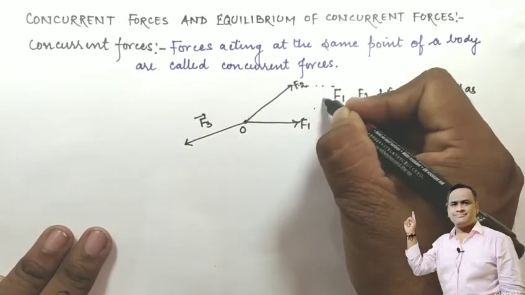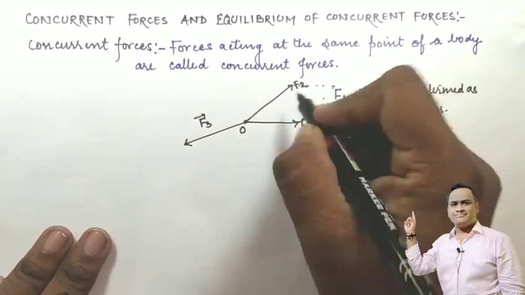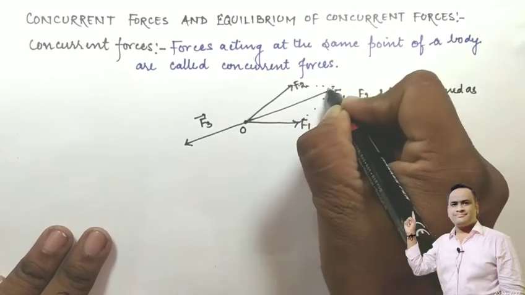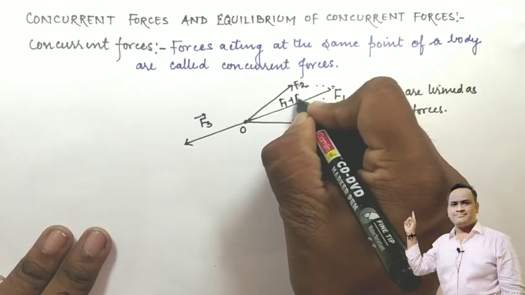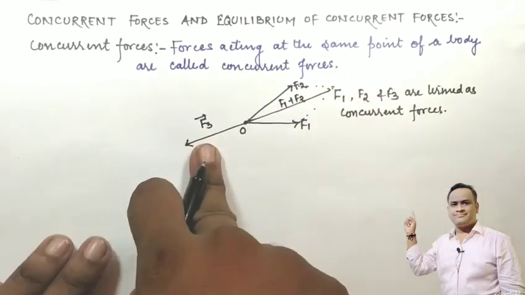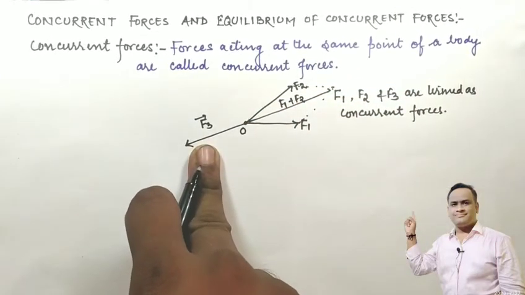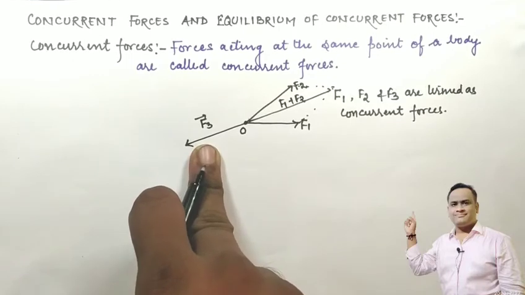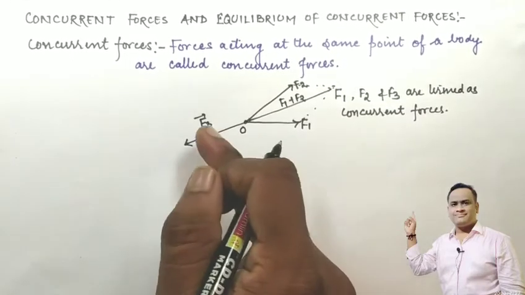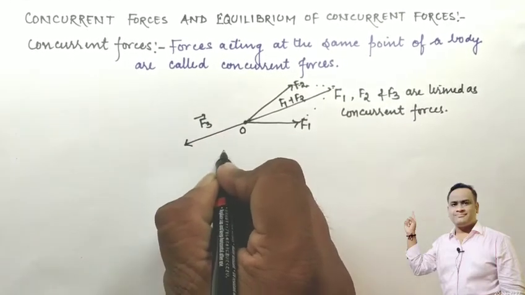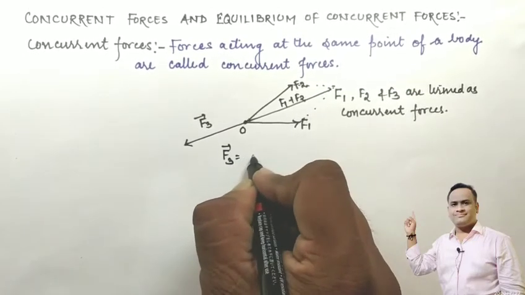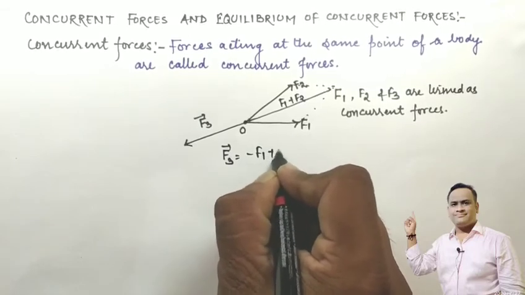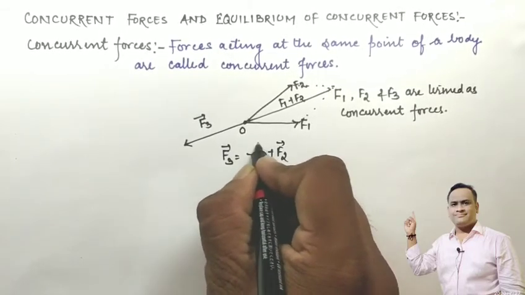So the resultant R will become F1 plus F2, and if we add F3, then easily we will get the resultant of these three. From the figure we can also write that force F3 will be equal to minus of F1 plus F2.